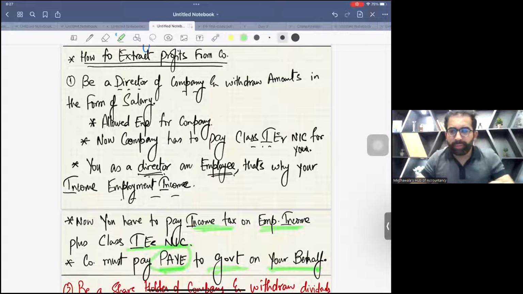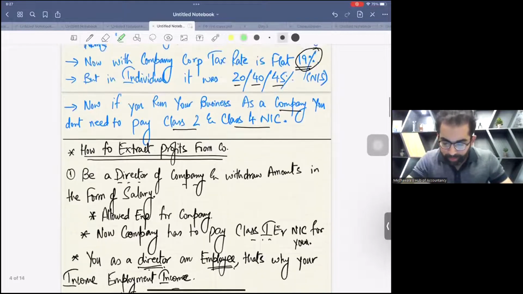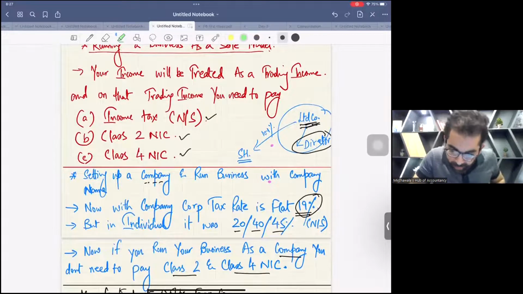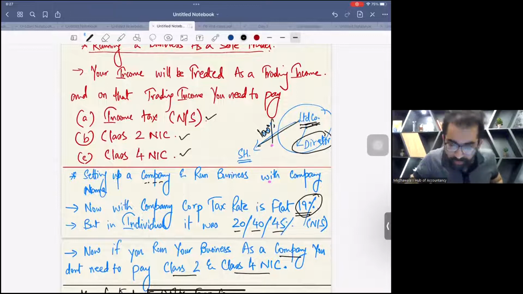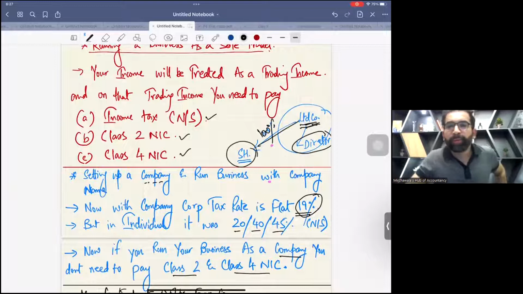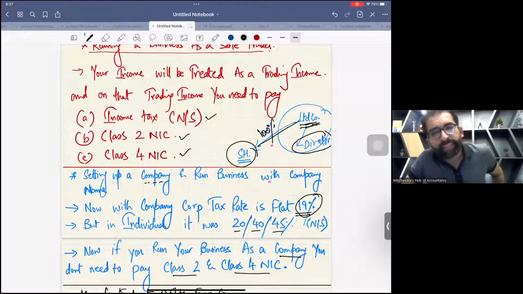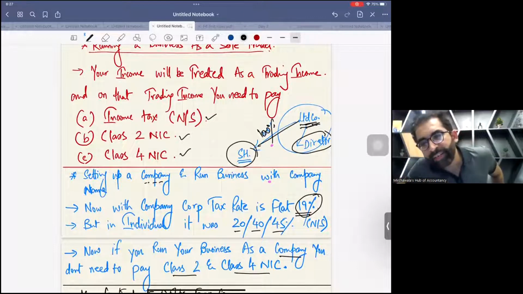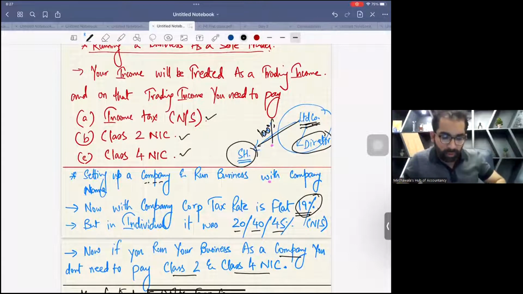Okay, my dear students, next. The second planning. Now, the second option is that there is no need to be the director, as you are the owner of this company. You just form the company. 100% of the shares of this company are owned by you. So you just be a shareholder, and a shareholder can extract funds in the form of dividends, ordinary dividends.